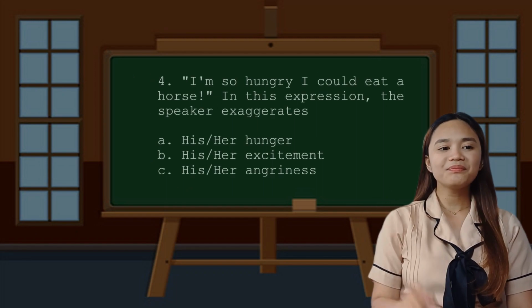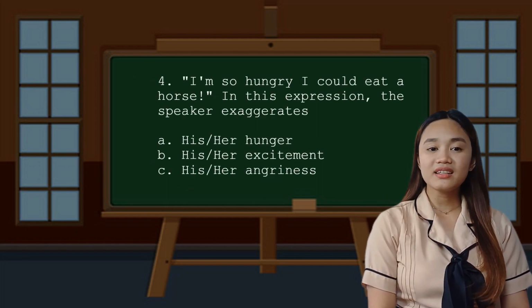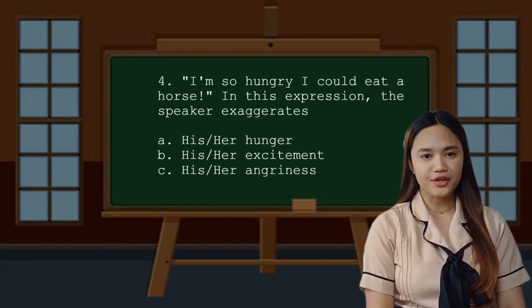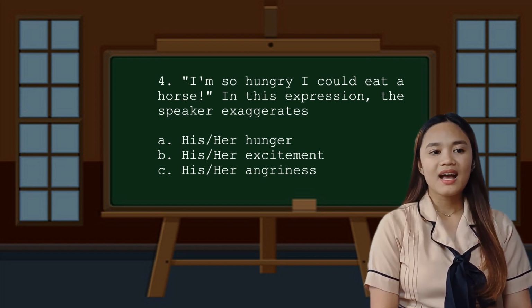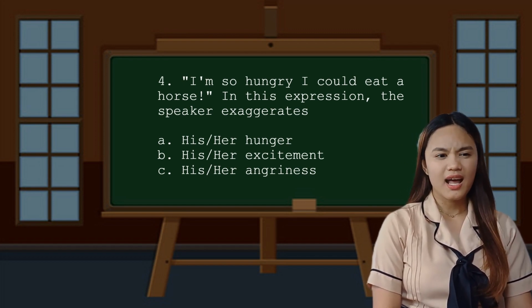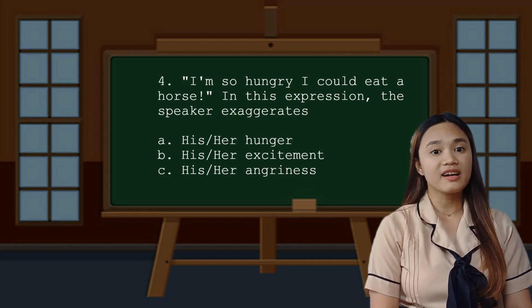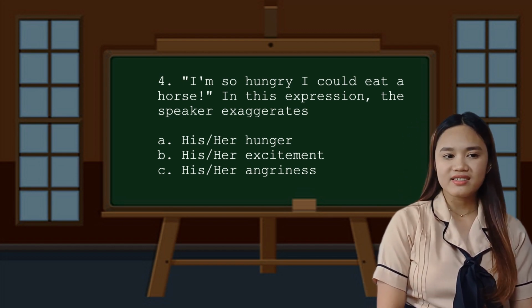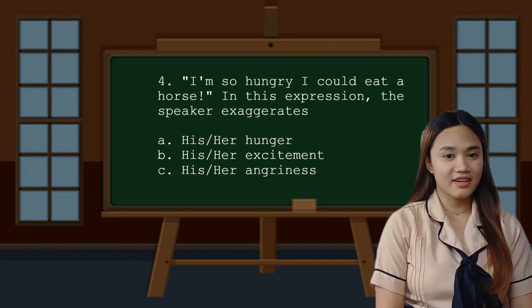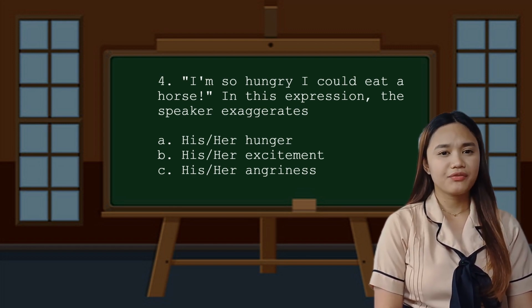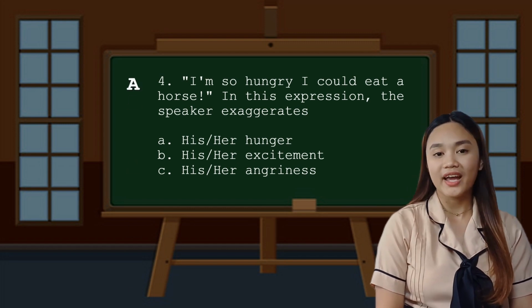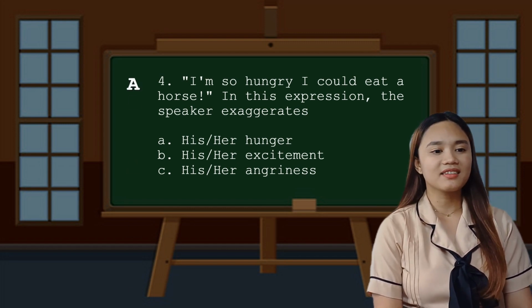And the fourth one, I'm so hungry, I could eat a horse. In this expression, the speaker exaggerates. Letter A, his or her hunger. Letter B, his or her excitement. And letter C, his or her eagerness. What do you think is the correct answer? If you think the correct answer is letter A, then you are right.